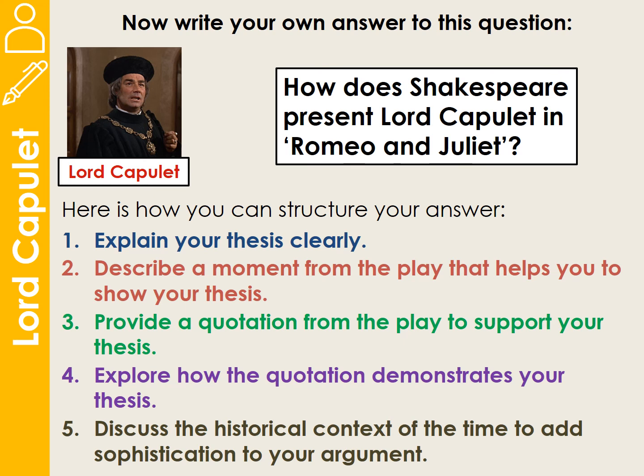Describe then a moment from the play that helps you to prove your idea. And so, go back to the PowerPoint, have a look at what Lord Capulet says to Paris, and look at how many times he says to Paris, she will definitely marry you. And remember that all the time this dialogue is going on, Juliet has no idea what's being discussed because she's upstairs in her room. Provide a quotation to support your ideas, and then explore. Let me know what your thinking is, and also add in a little bit about the historical context of the time to add sophistication to your argument.